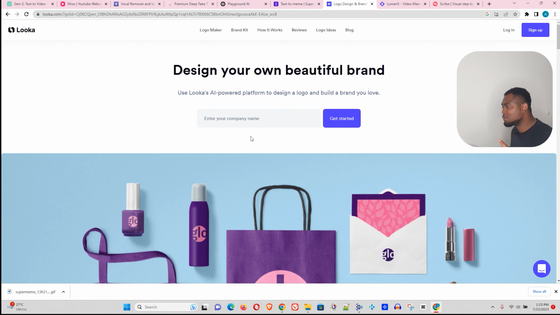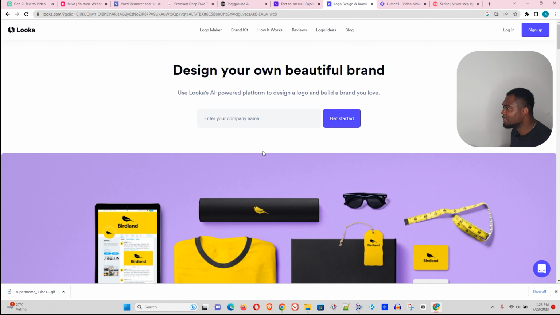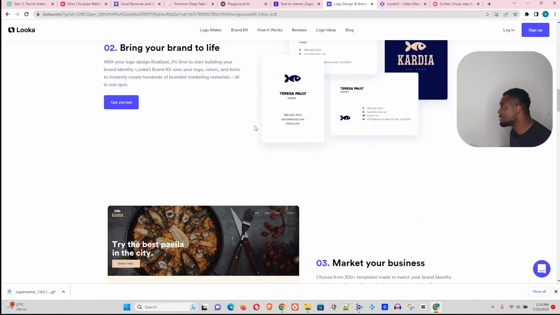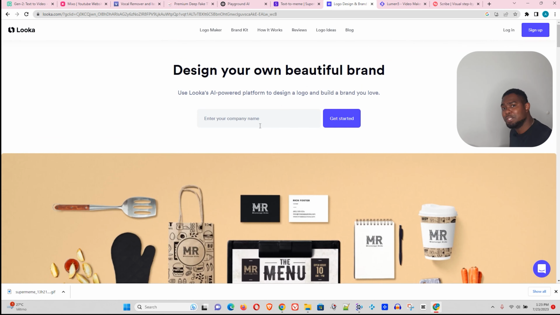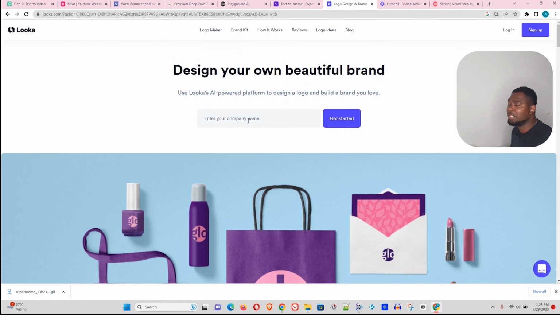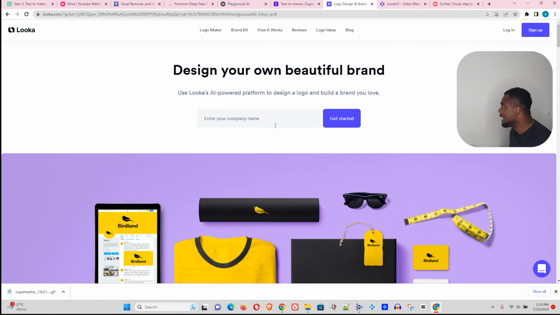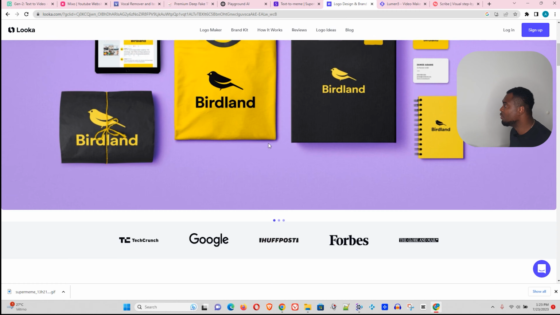Now, the first bonus website that I want to give to you is this website here, LOOKA.ai. This website allows you to generate really stunning logos. All you have to do is put in your website name, put in your industry, and you'll be able to generate stunning logos with this website. You can check out this website for free and generate some really cool logos here. The next one is lumen5.com.